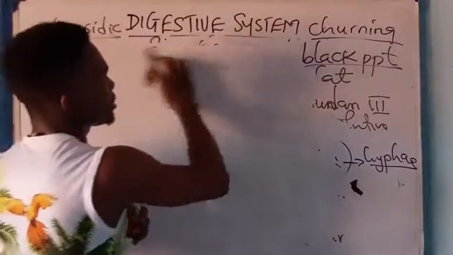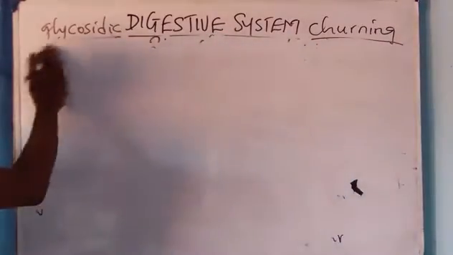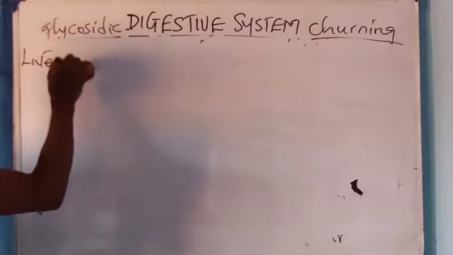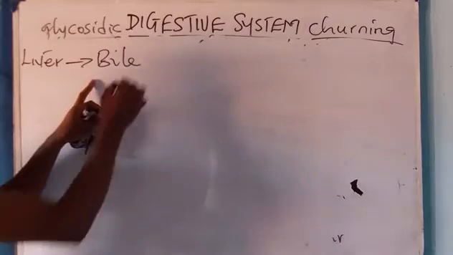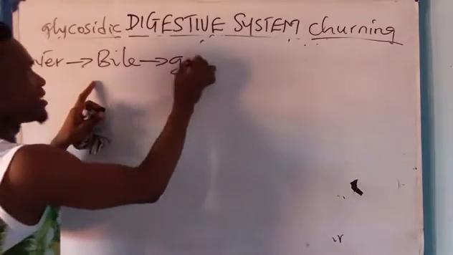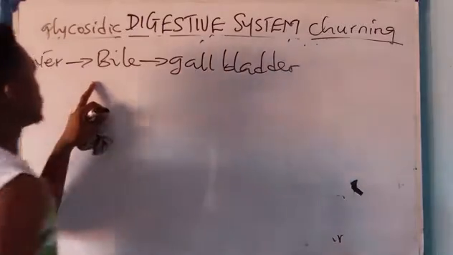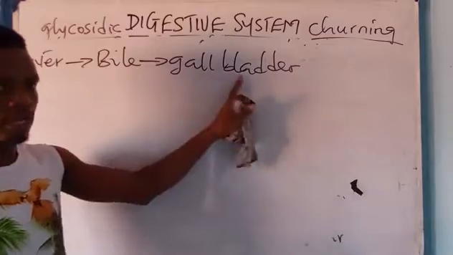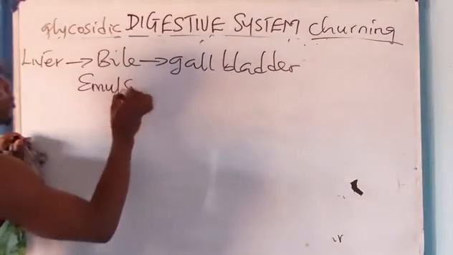So at this point, before I call it a day, we now have accessory organs that carry out digestion. Now, the liver produces what? Bile. The liver produces bile, and the bile is stored in the gallbladder. Take note of that. The liver produces bile and is found stored in the gallbladder. The function of the bile is to emulsify fat.